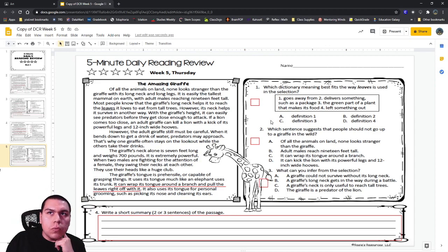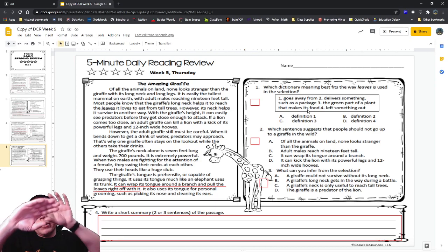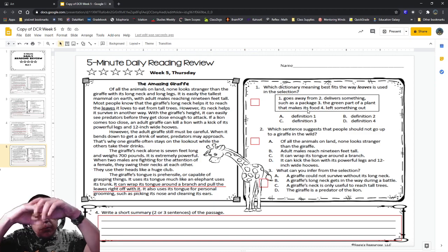So what definition of leaves do they use? Are they using definition 1, definition 2, definition 3, or definition 4? Nakai, what do you think? Which definition for leaves are they using? 3, the green part of a plant that makes its food. Perfect. Because if it's wrapping it around a branch, it's a branch of what?